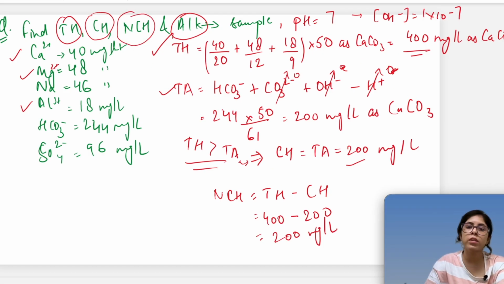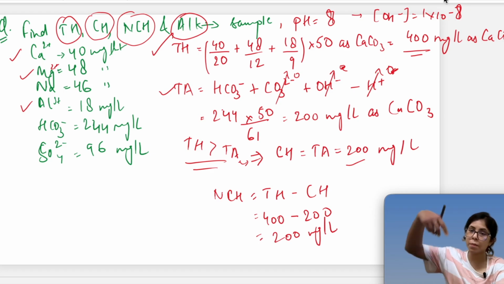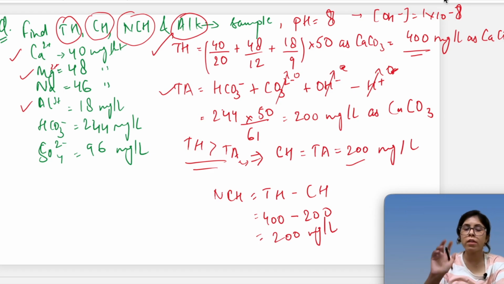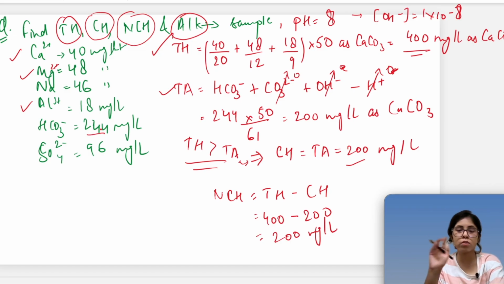Even if the pH was given like this, let's say 8, this will be 10 to the power minus 8, right? So the OH minus concentration is in the 10 to the power minus range, and this is 244. So if we compare this with OH minus, OH minus is nothing, so in that case also we can ignore OH minus.